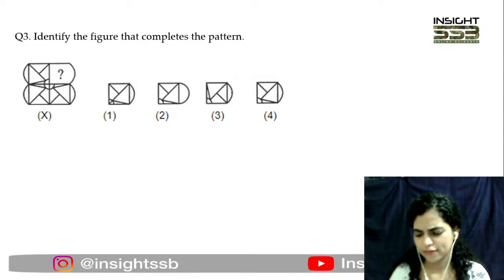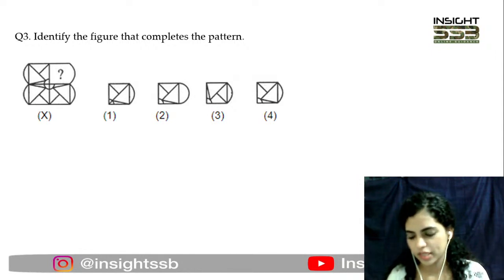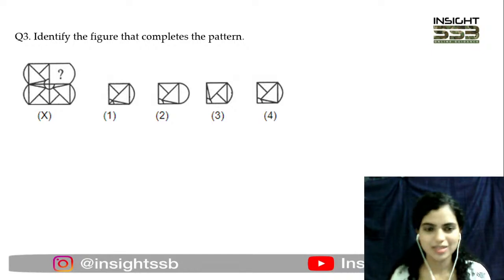Right, so some are saying 4, some are saying 2. Quickly tell me which one will be correct here. Okay, so maximum are coming. Someone is like saying 2 and 4 both, right? So actually it is option 4 here, and I understand why would you be confused between 2 and 4, क्योंकि